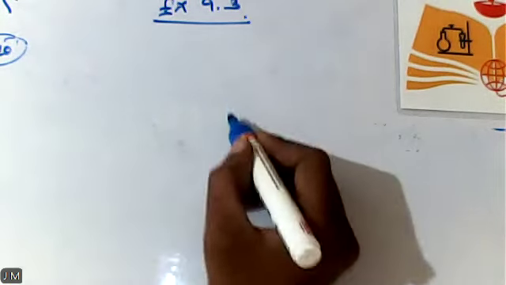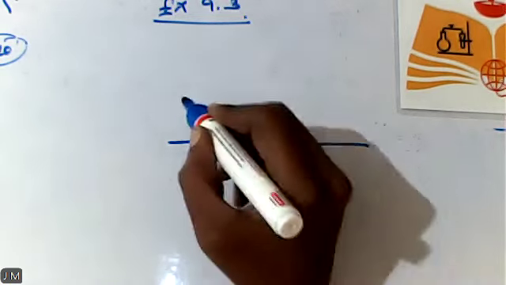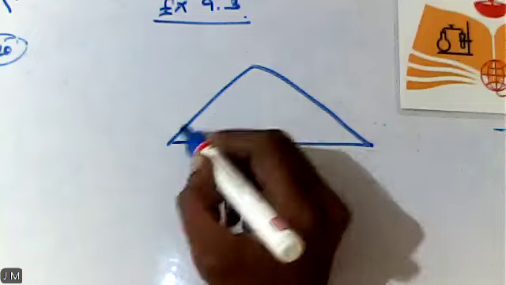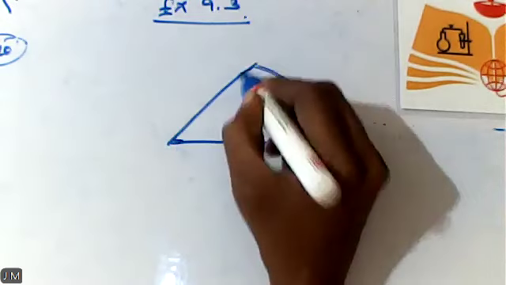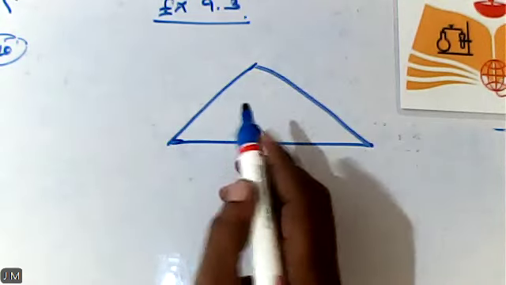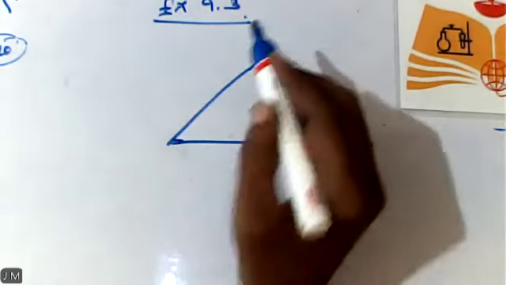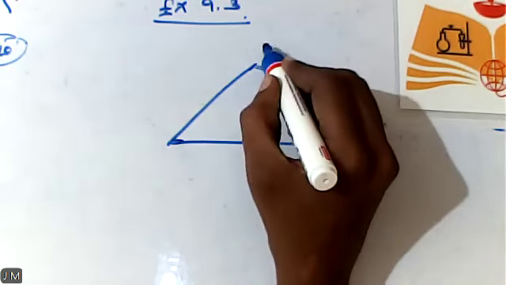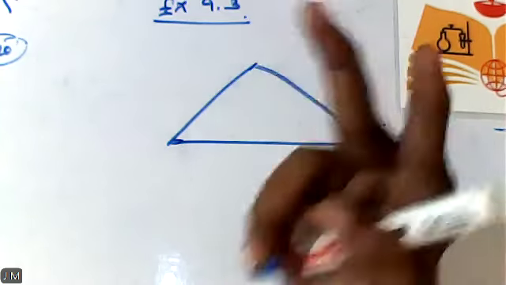First, let us consider a right angle triangle. So, ABC is a triangle. In the triangle, now, they are asking us to draw circles. So, how many circles? Two circles.